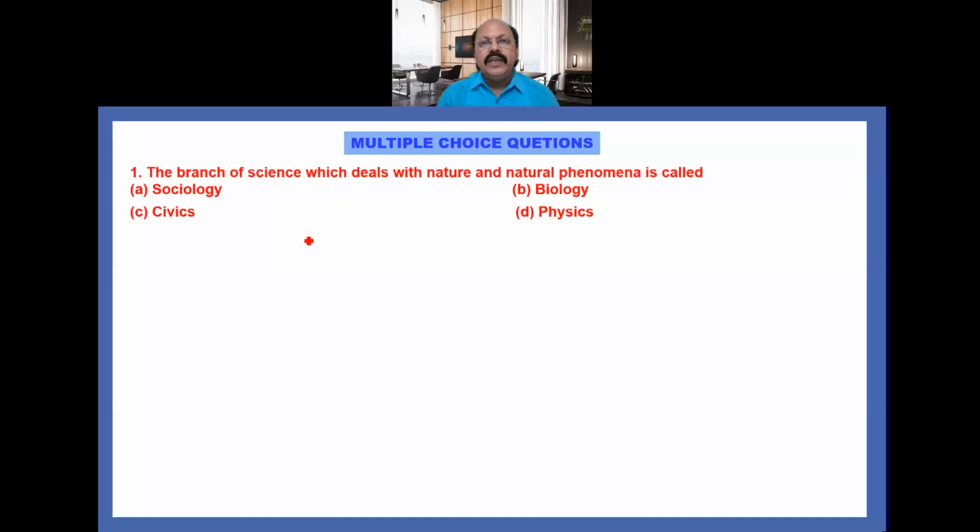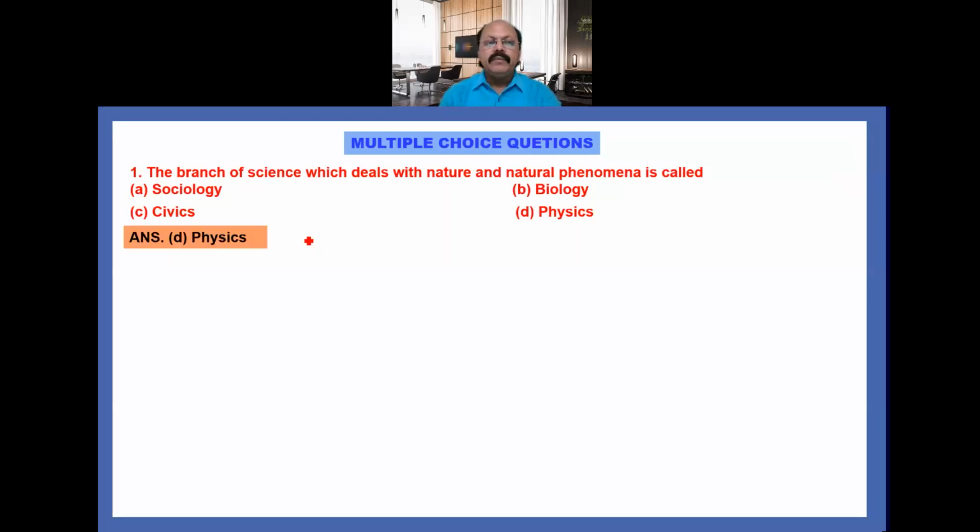The first question is: the branch of science which deals with nature and natural phenomena is called. Your options are: A. Sociology, B. Biology, C. Civics, D. Physics. By the definition of physics, as you already studied, physics is the branch of science which mainly deals with nature and natural phenomena. So its answer is D.